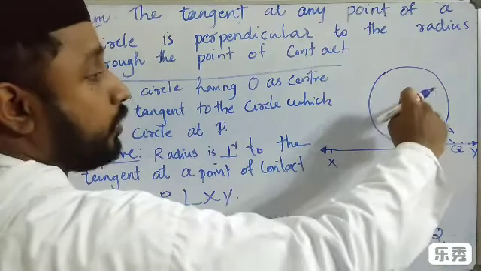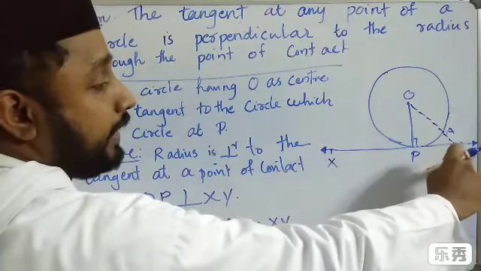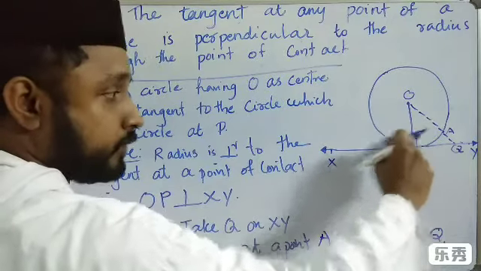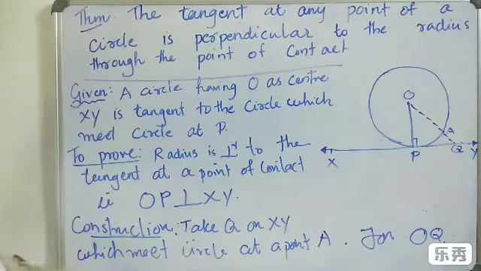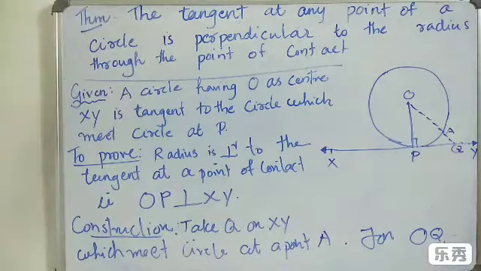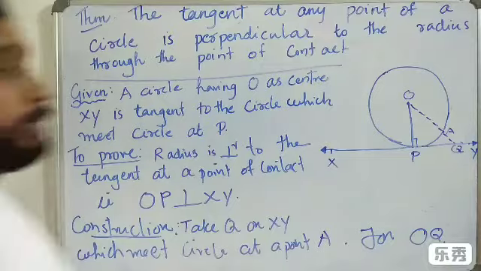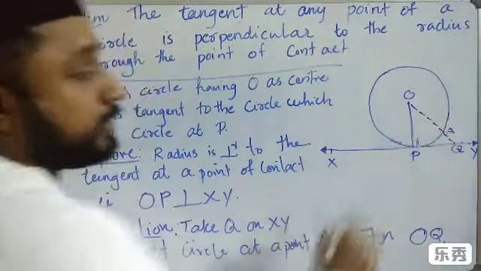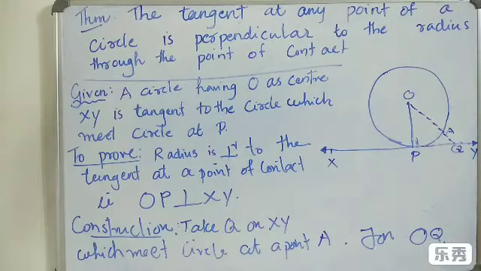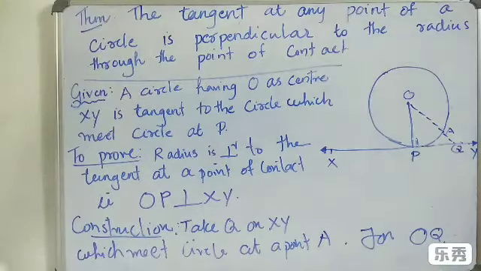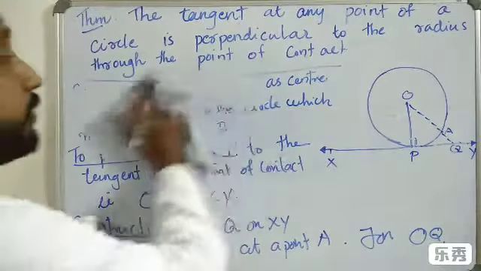So, this is the point O. This is a line. We have to say that this OP, that is the radius, is perpendicular to this tangent. We know the distance between a point and a line means the shortest distance. That is the perpendicular, which is called the height. So, this is the circle, radius, tangent. We are going to prove that OP is perpendicular to XY. Let us move on to the proof.